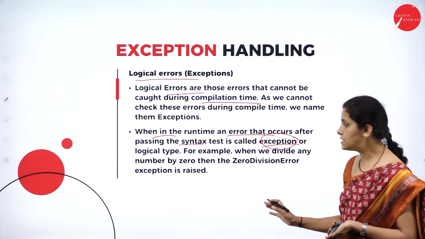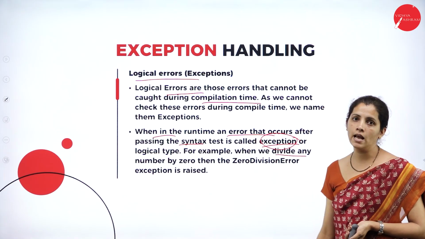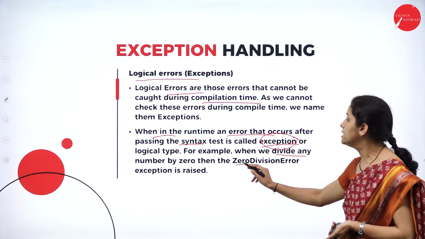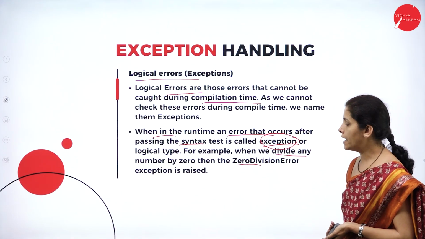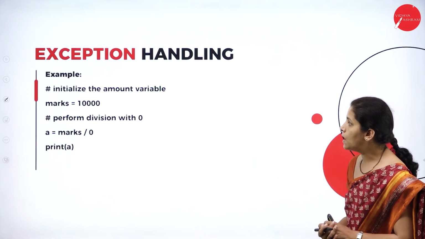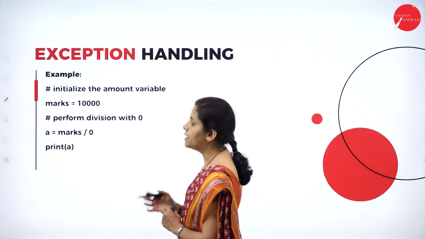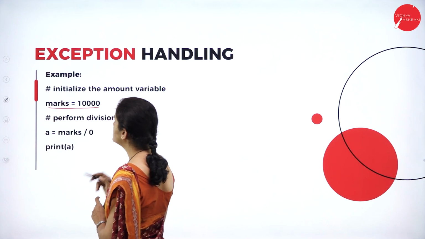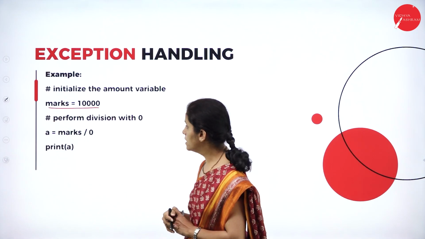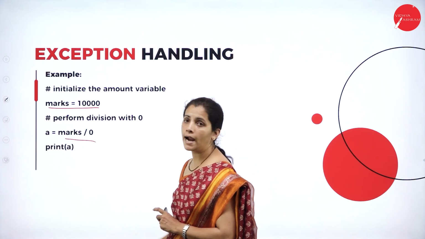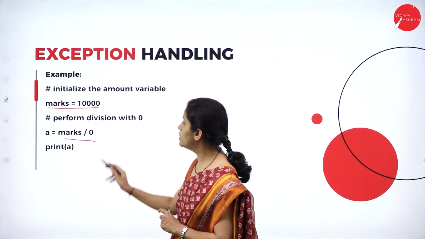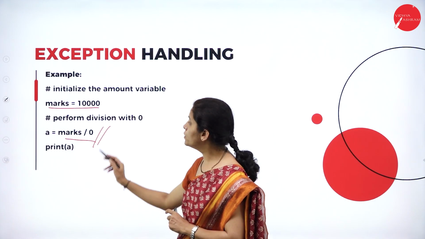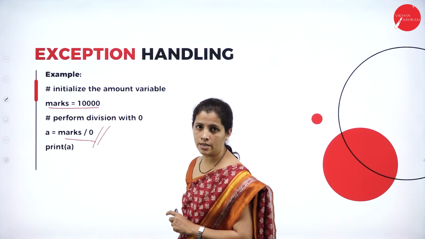The simple example: divide any number by 0, and it throws the error, that is, the ZeroDivisionError exception. Now, let me consider this example. This is Python code. See, what is the marks? Marks is 10,000. Now, I'm trying to divide 10,000 by 0. This code raises an error, so it's going to raise an exception.